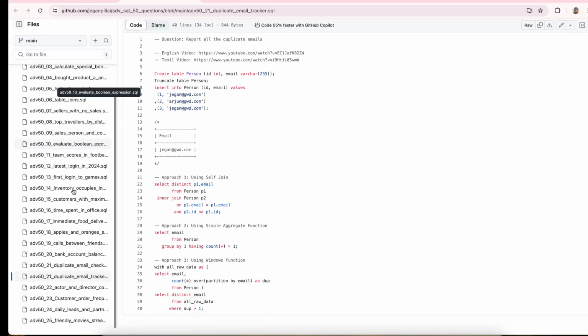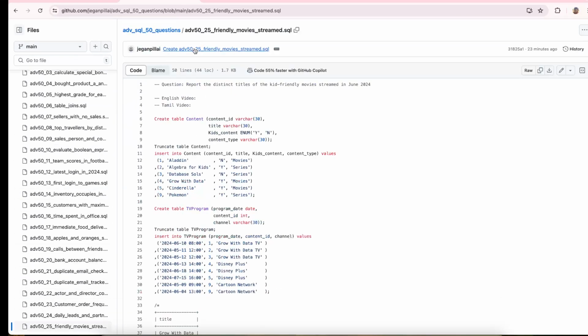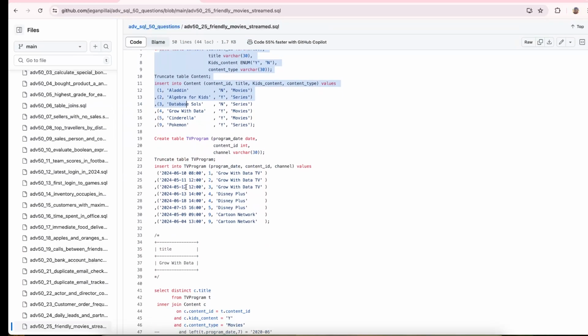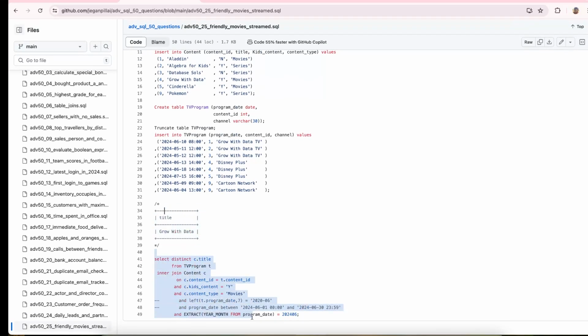We are talking about the 25th video now, so that video will have the 25th file. It has the create statements of both the tables, what is expected, how we build the SQL, and different ways of manipulating the dates. You can practice this and see how comfortable you are with the date function.